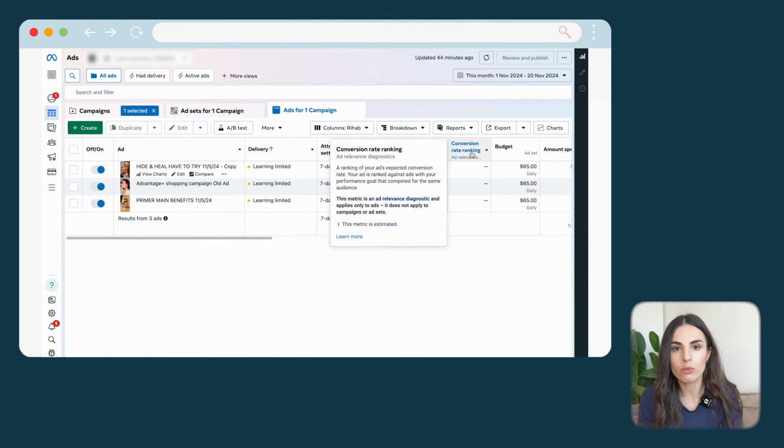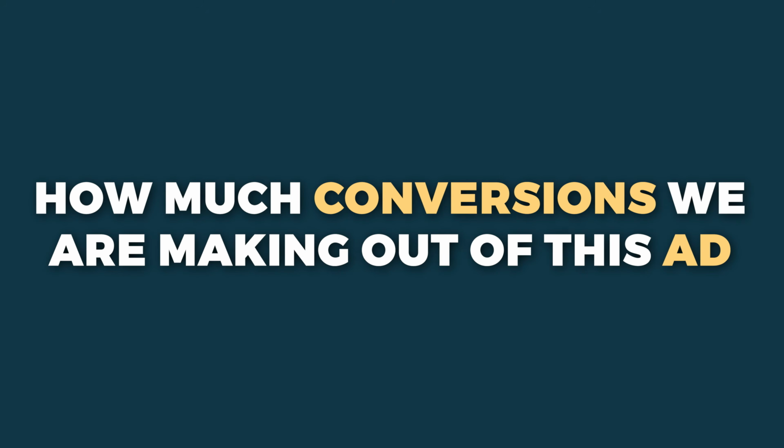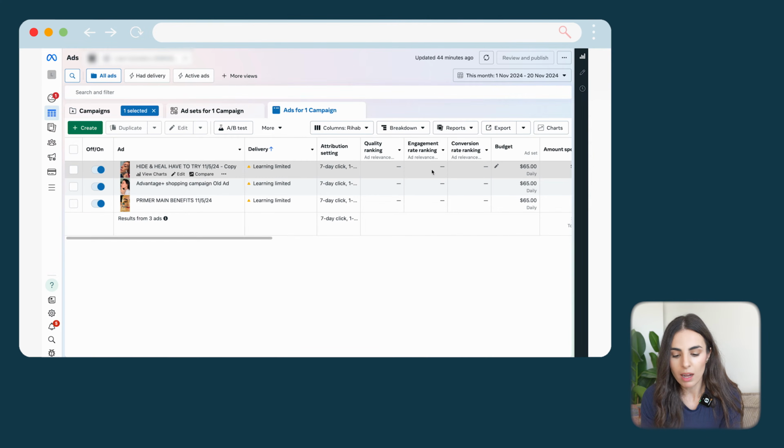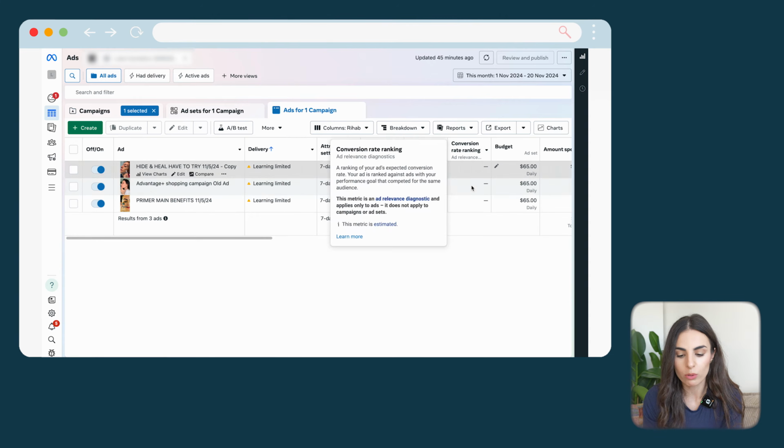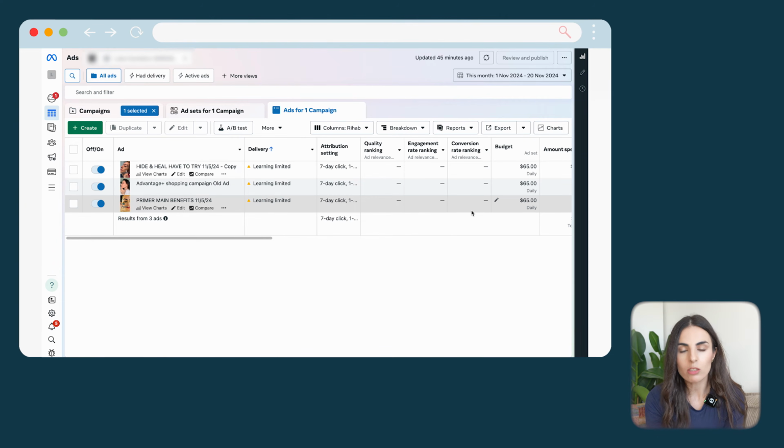And then we have the conversion, and basically this is how many conversions we are making out of this ad. So in here, the results could vary between below average, average, and above average. Obviously, we all aim for above average, especially for conversion. But as you can see, I don't have results yet in here because this is a new campaign, so I don't have enough data. But usually you should be aiming for average or above average.